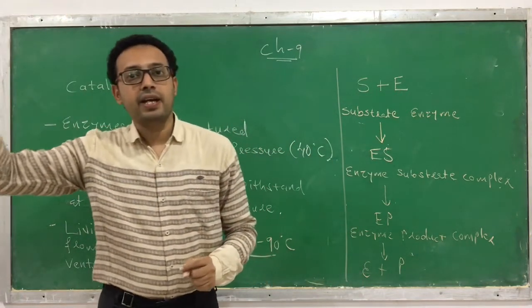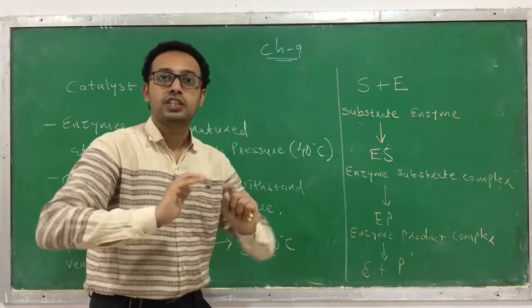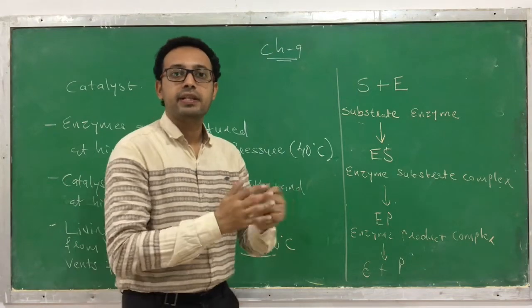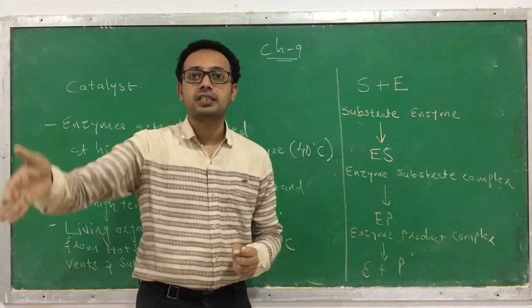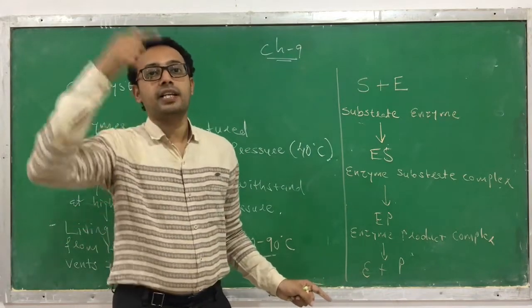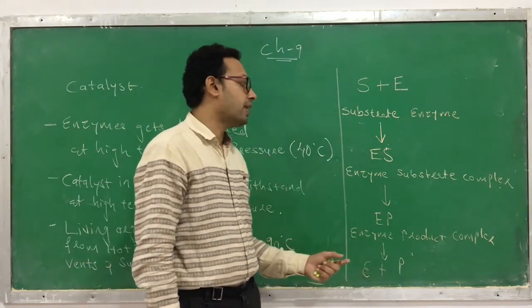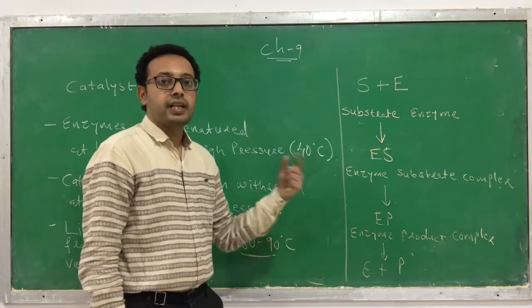Enzyme reaction કરવામાં helpful થાય છે પણ reactions માં વપરાઈ નથી જતો. It is not utilized in the chemical reaction. It remains as such at the end of reaction, which is again used to catalyze one more substrate molecule. Okay, so this is what occurs with an enzyme.